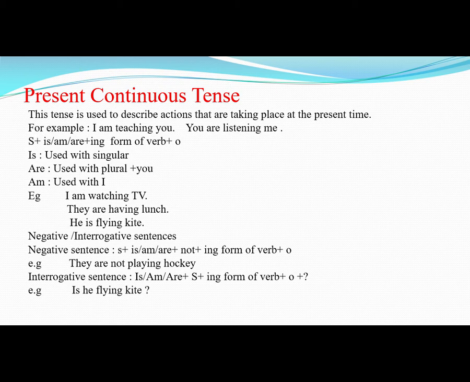Now come to the structure of present continuous tense. The structure is subject plus is, am or are plus ing form of verb and then object. Okay? And students, you know very well where we put is, am or are.